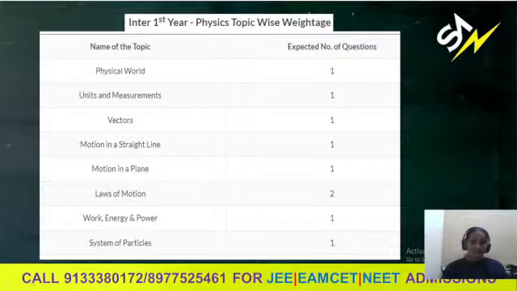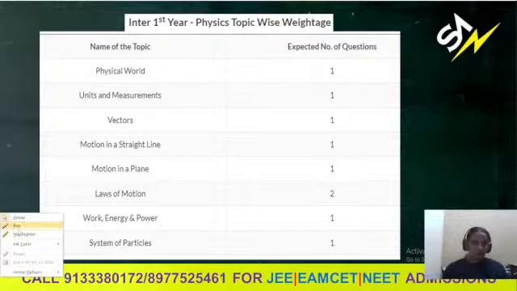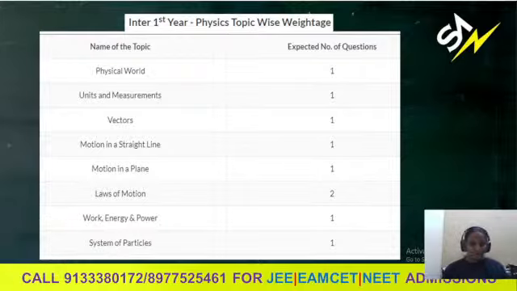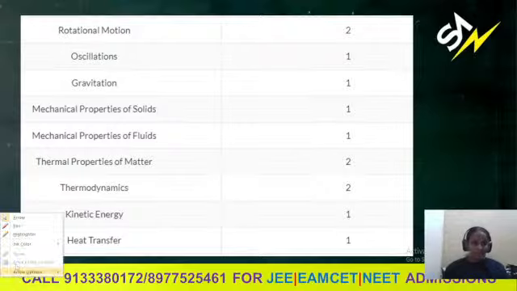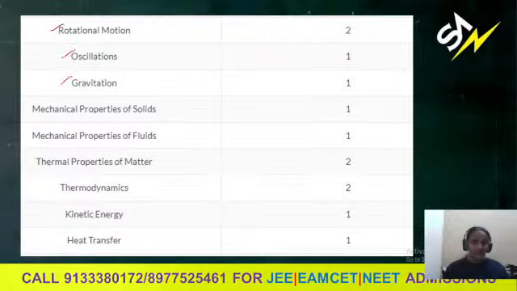topic-wise weightages. First, let us look into the first year physics topic-wise weightage. Most of the questions are from the mechanics unit. Mechanics means physical world, units and measurements, vectors, motion in a straight line, motion in a plane, laws of motion, work, energy, power, system of particles, and next rotatory motion, oscillations, gravitation.